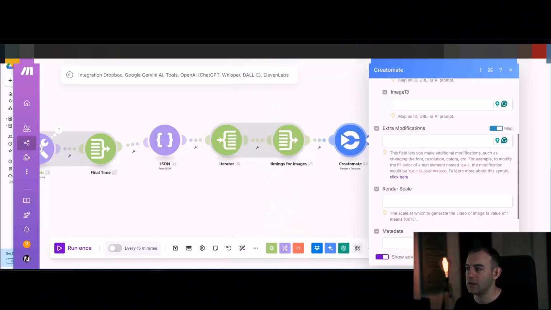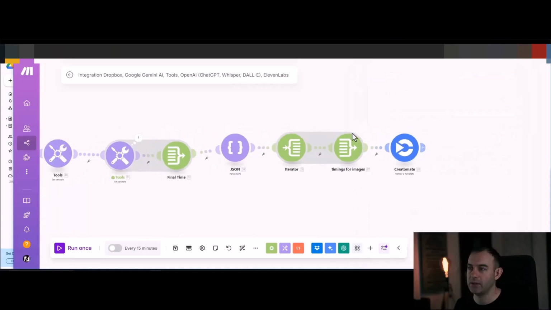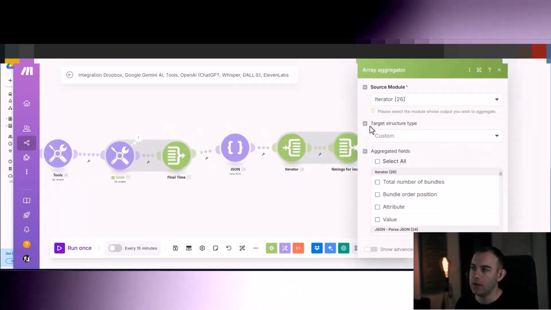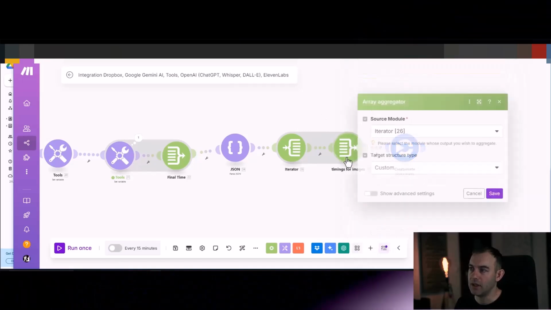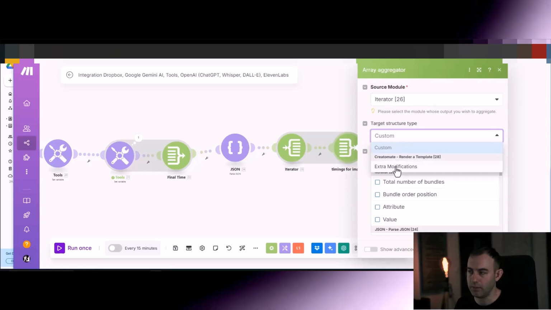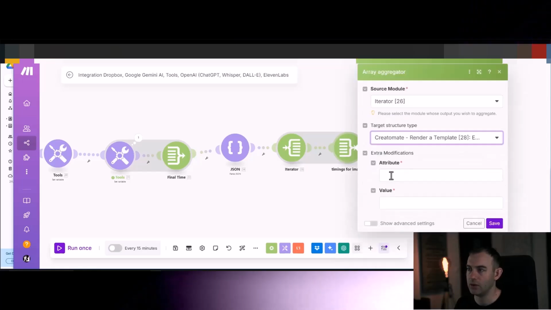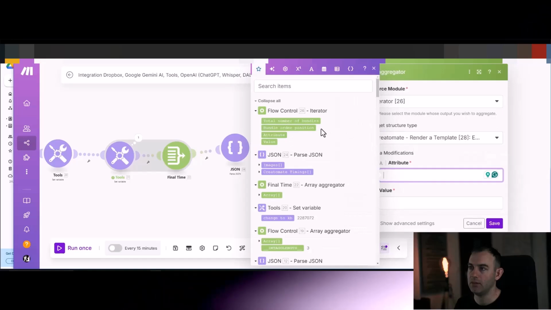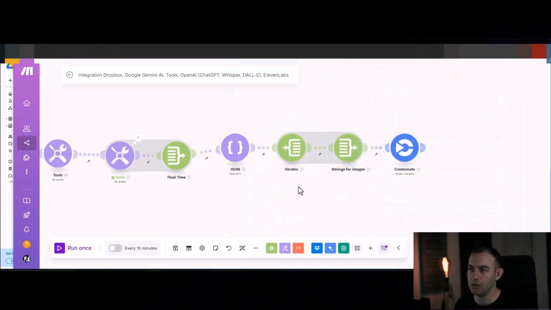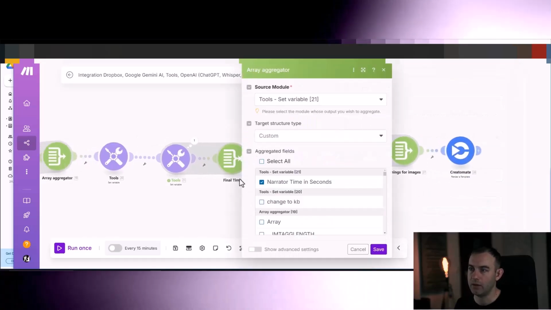And this is the point where we are actually going back to our arrays. And I told you that we will get back to here. Now, because Creatomate is connected, you can now select the extra modification structure type. So go ahead and do that. Now your attribute is going to be attribute, and your value is going to be value, if you have mapped everything like you should have. Now let's go back our final time.